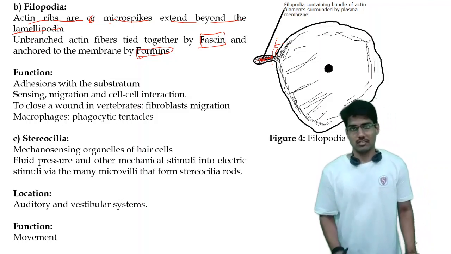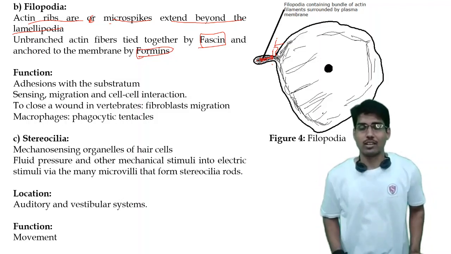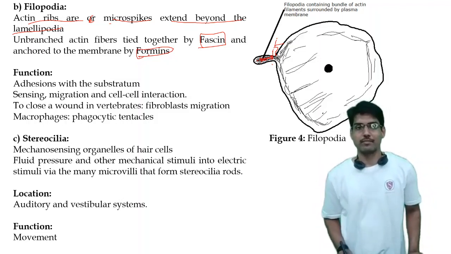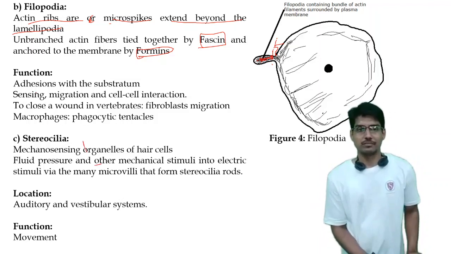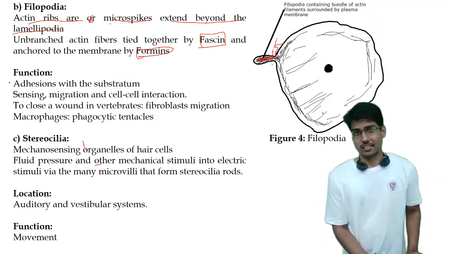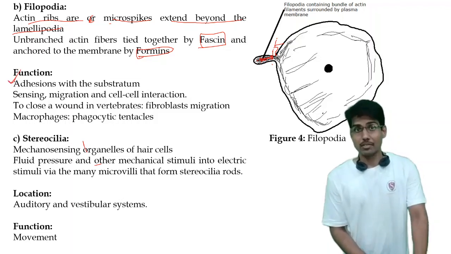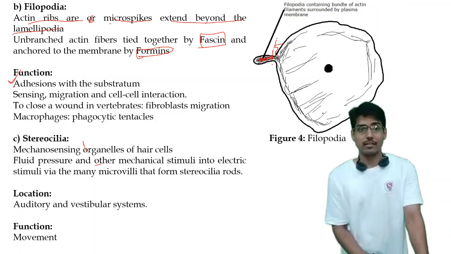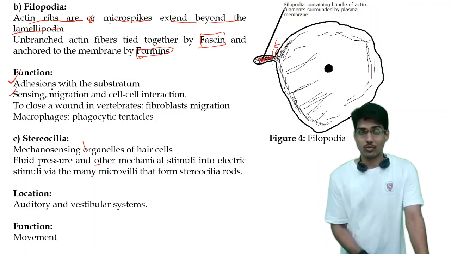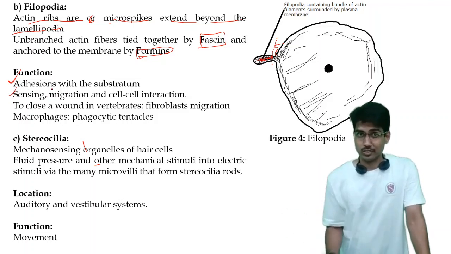After the structure of the filopodia, let's see the function of the filopodia. The first function, like lamellipodia, is adhesion with the substratum, establishing the point of attachment with the substratum. Next is sensing the environment, what is outside or surrounding the cell.